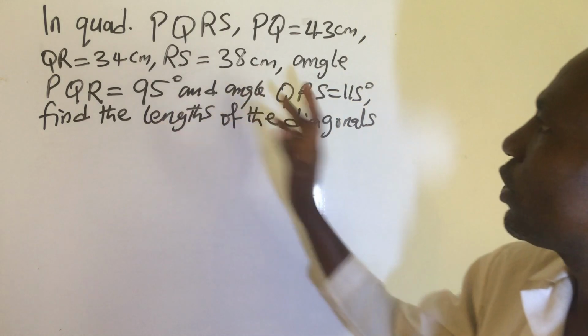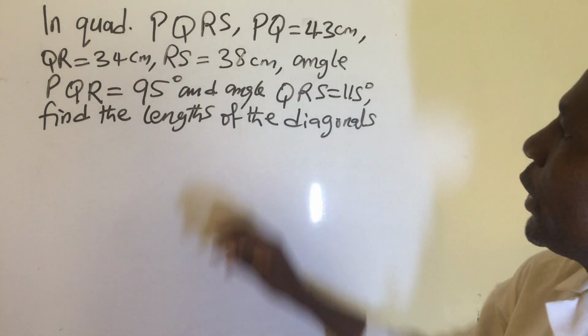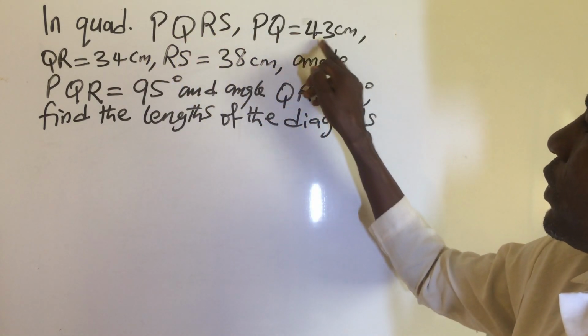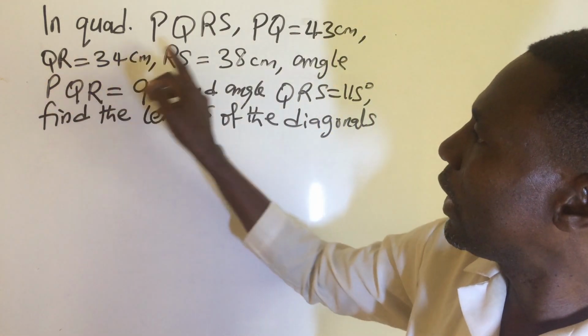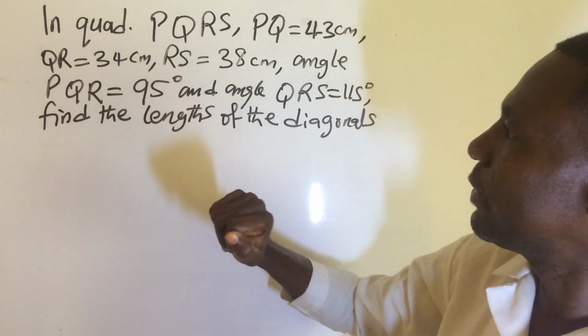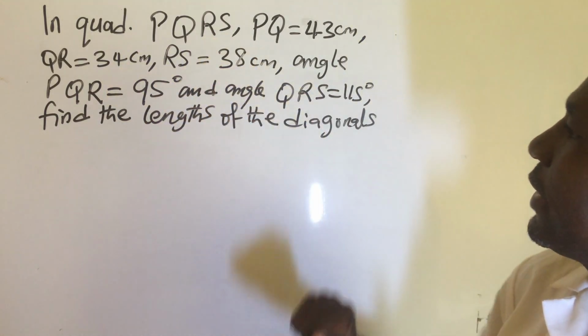Now, the question on board says, in quadrilateral PQRS, PQ equals 43 cm, QR equals 34 cm, RS equals 38 cm.